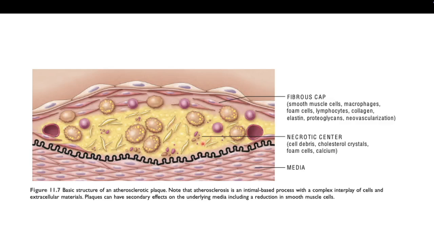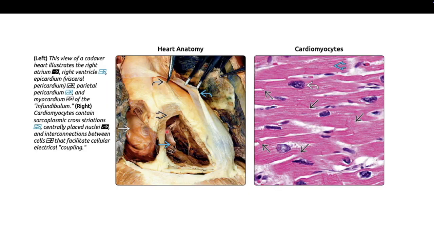And then you have the necrotic center. Within this necrotic center, you can see cholesterol clefts, or also known as cholesterol crystals, foam cells, and calcium. Then usually the media is unaffected. So this is the basic structure of an atherosclerotic plaque.